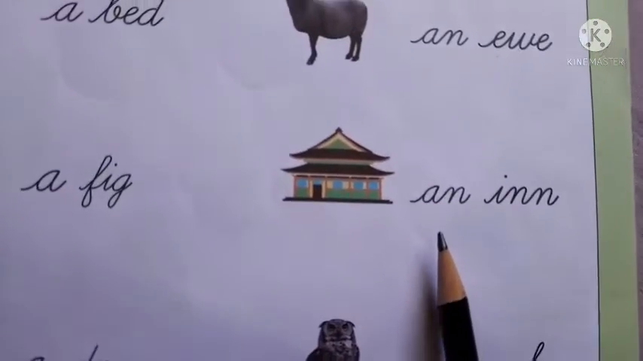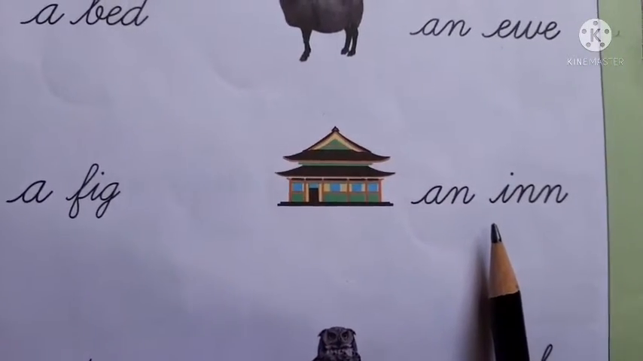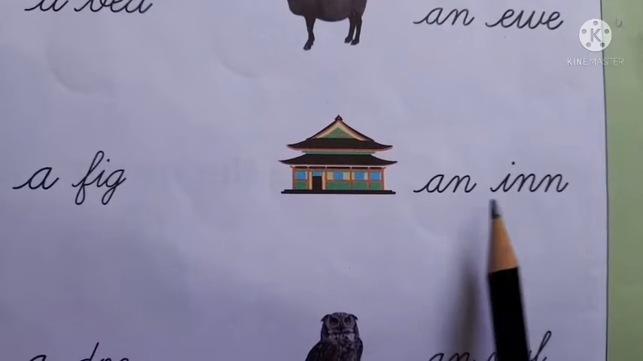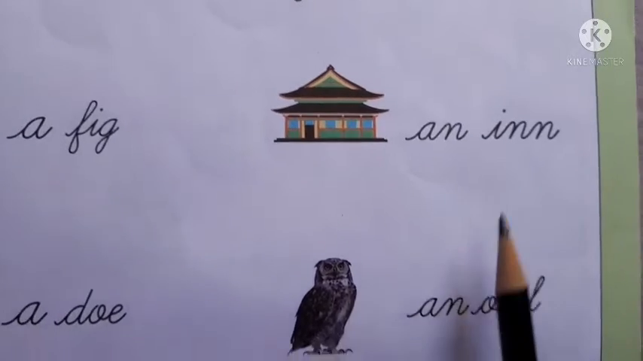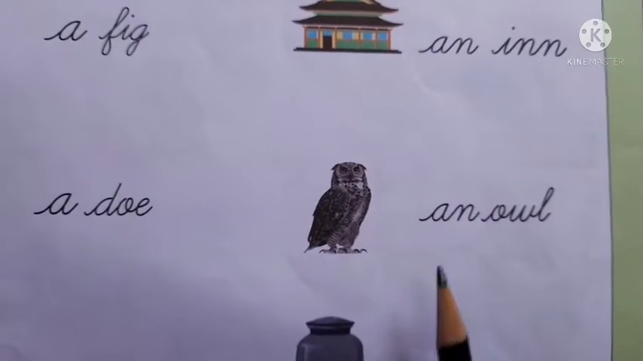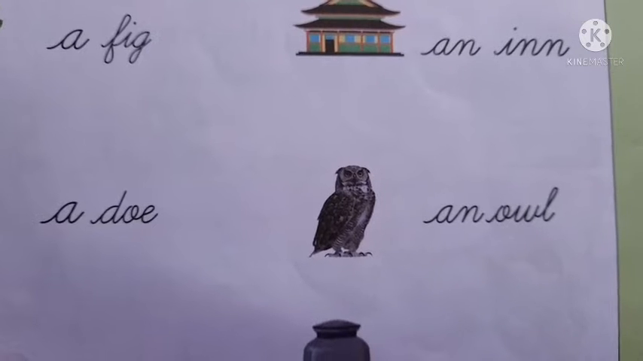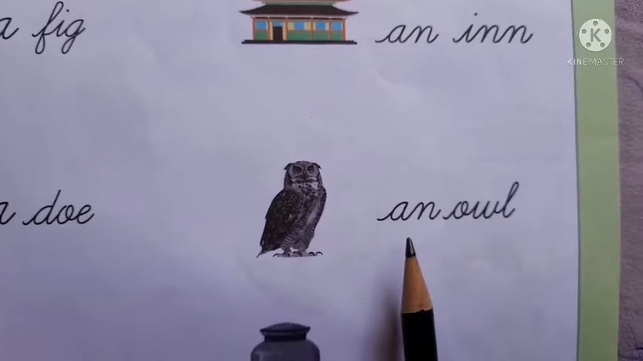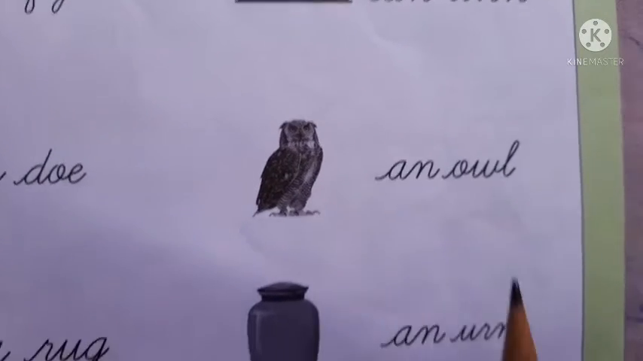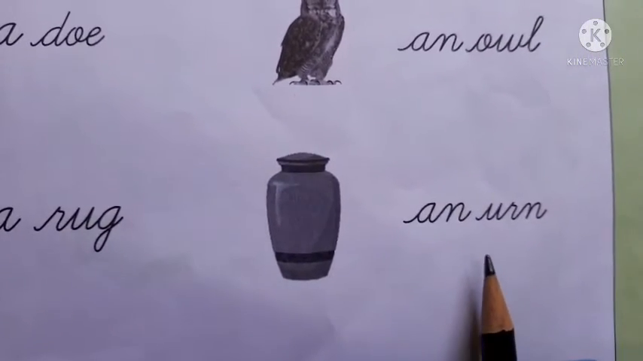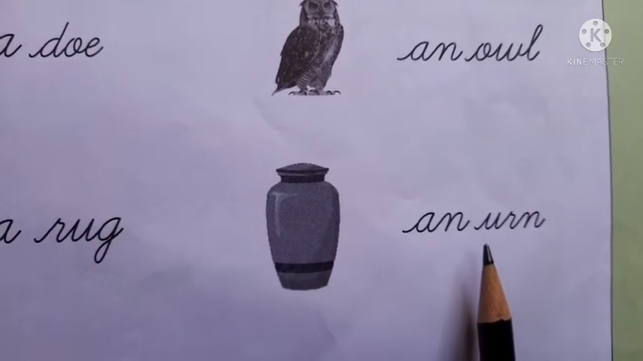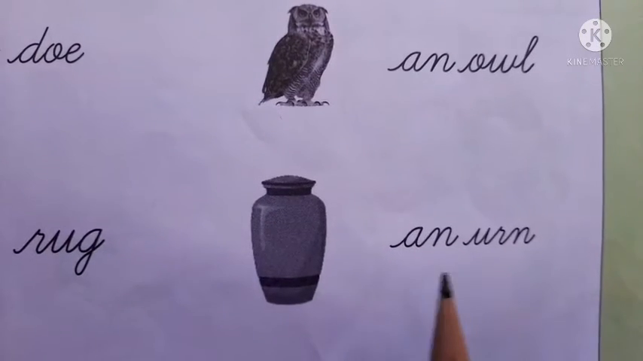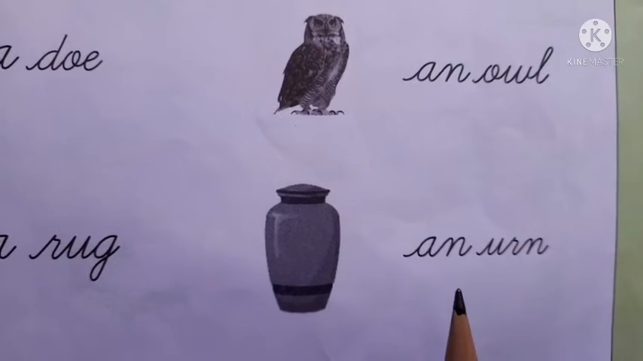What is this? This is an inn. An inn is a place where people can stay. I is a vowel, so you write "an". An inn. What is this? This is a bird, an owl. O is a vowel, so you write an owl. And the last one is an urn. U is a vowel, so you write "an". An urn.